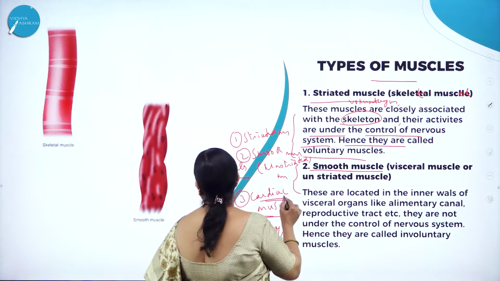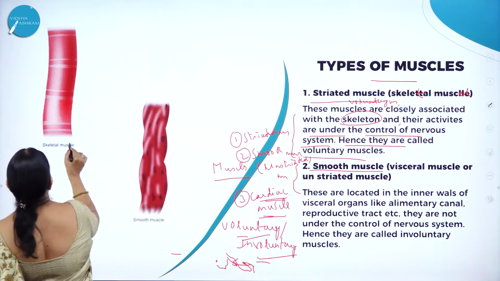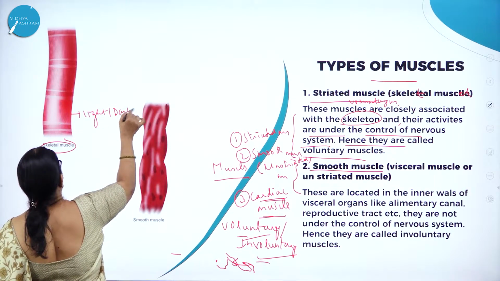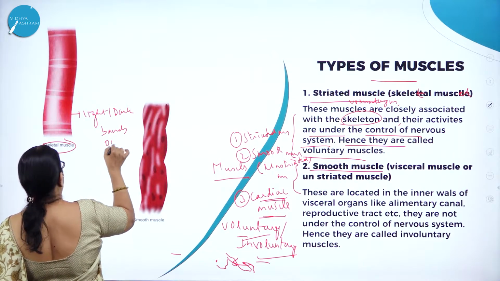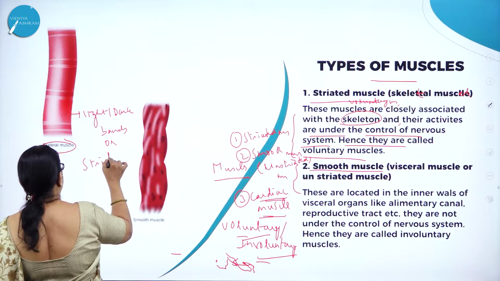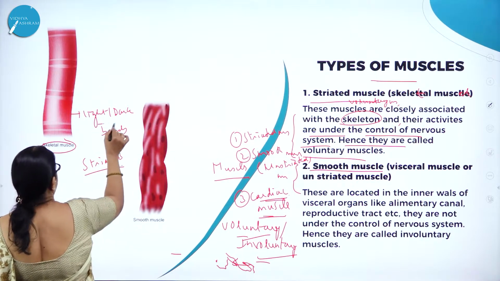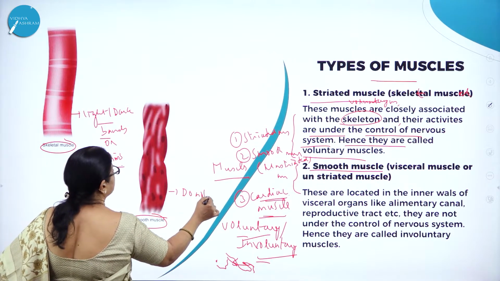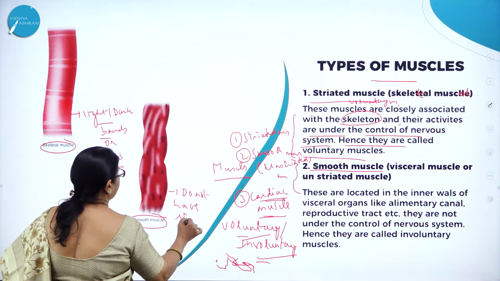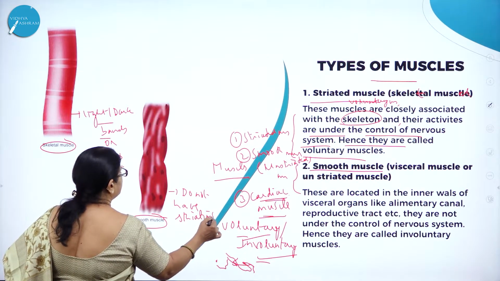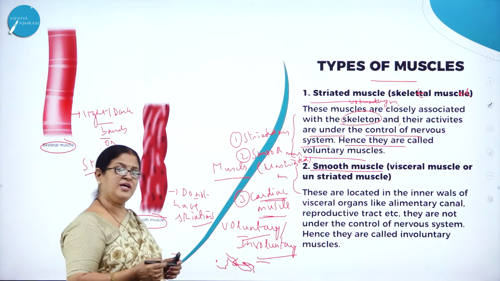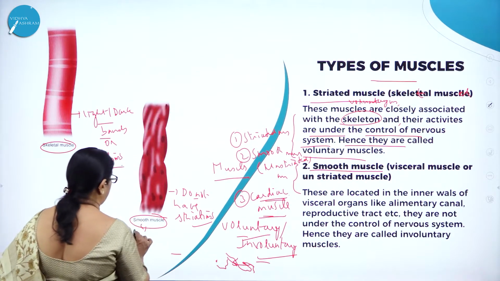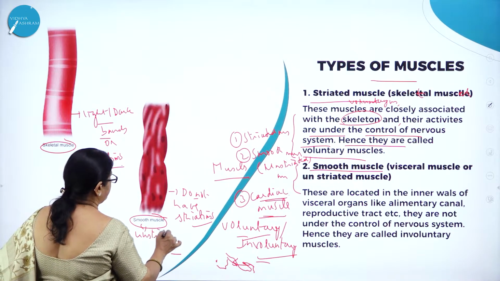Moving on to the next one. Here you can see the skeletal muscle. Here you can see the dark and light bands, which we can also call striations. They are called striations, right? Here you can see the smooth muscle. Smooth muscle does not have striations. So they do not have striations. Hence they are called smooth muscle or unstriated muscle. You can also use the word unstriated muscle.